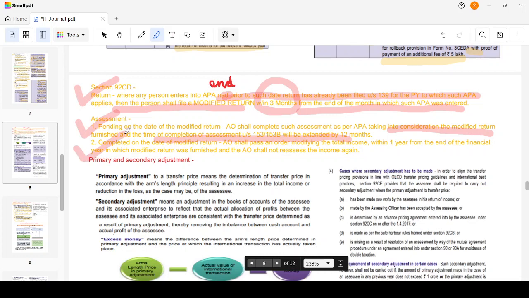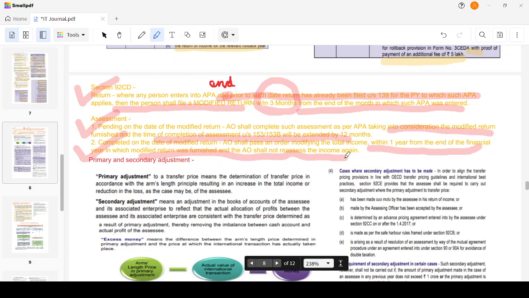Now, but what if the assessment is already completed on the date of the modified return? So what should he do now? The AO shall pass an order modifying the total income within 1 year from the end of the financial year in which the modified return was furnished, and the AO shall not reassess the income again. He will not reassess from the beginning, but just modify the total income to the extent of this agreement.